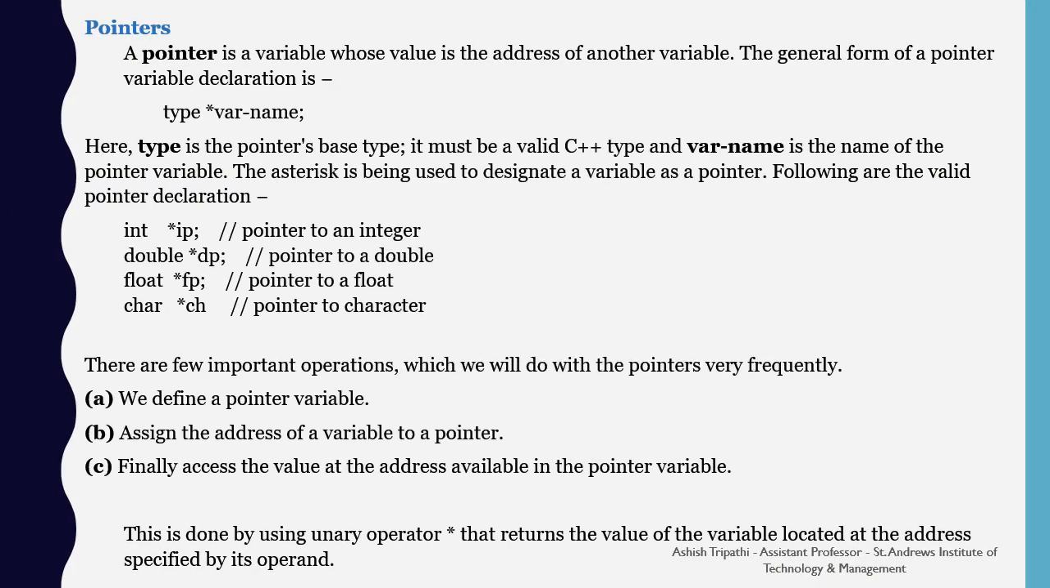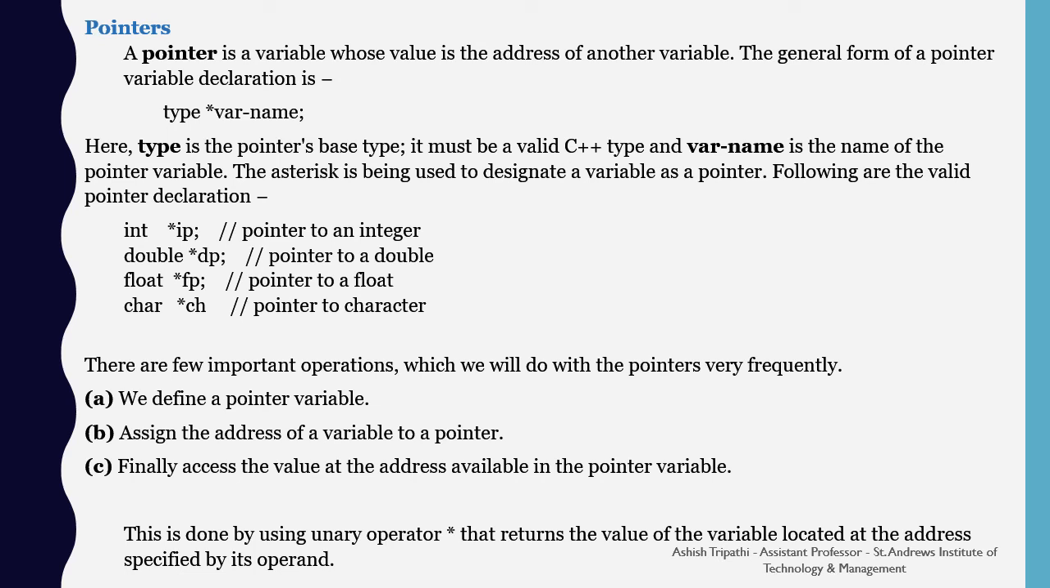Pointers. A pointer is a variable whose value is the address of another variable. The general form of pointer variable declaration is type asterisk var-name. Here type is the pointer base type. It must be a valid C++ type and var-name is the name of the pointer variable. The asterisk is being used to designate a variable as a pointer. Now there are pointer declarations like int pointer, double pointer, float pointer, character pointer.